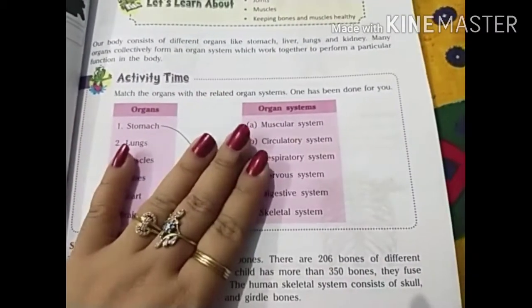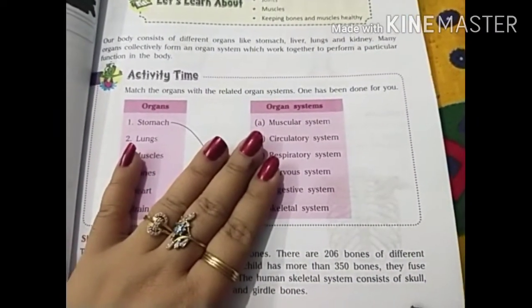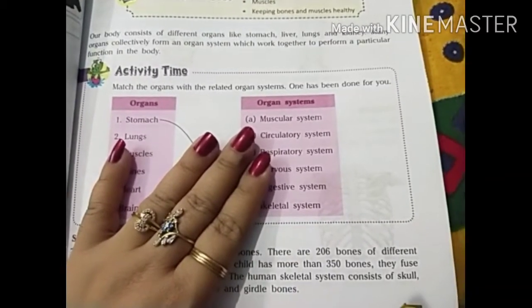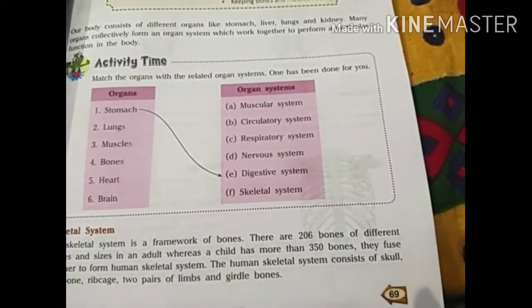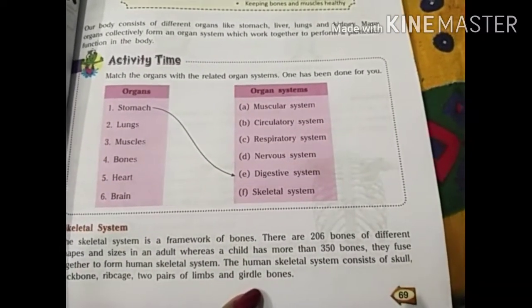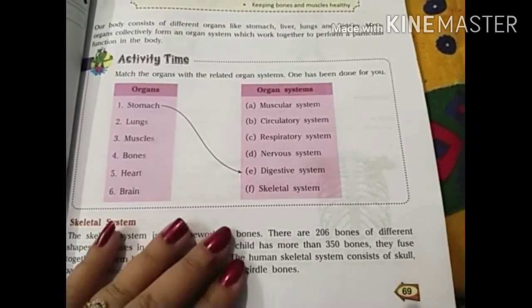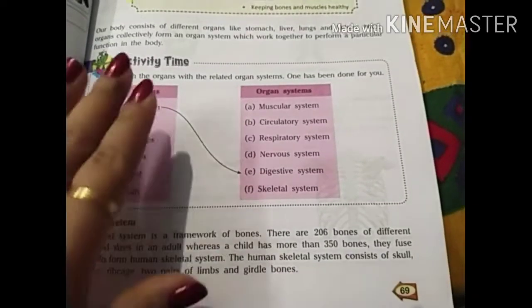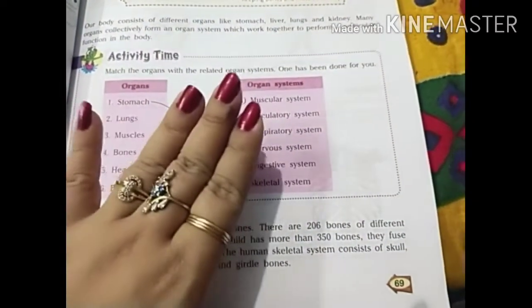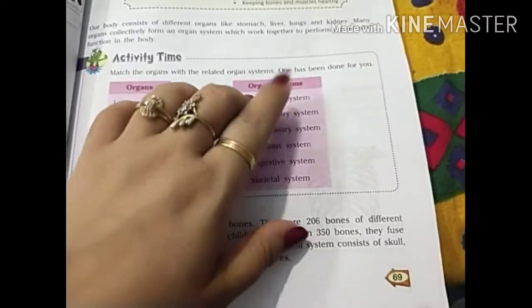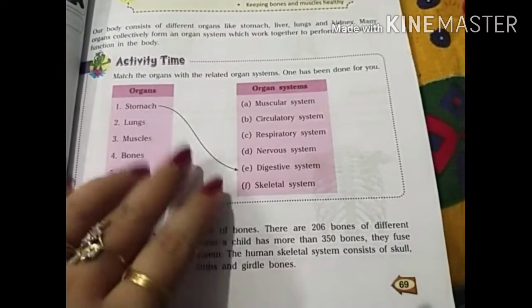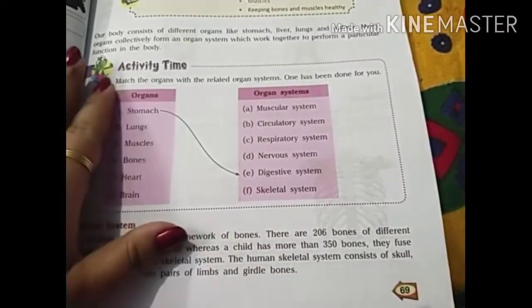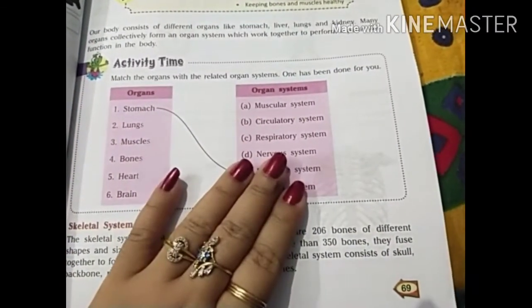In this chapter we will learn about the skeletal system only. This skeletal system is basically made up of bones, muscles and joints. It is the frame of the body. There is an activity given here in which we have to match the organs with the correct organ system.